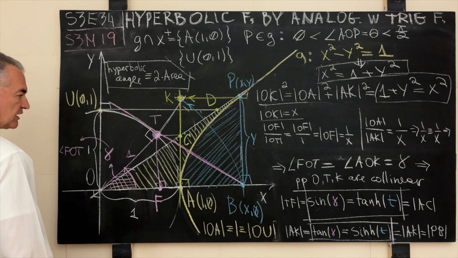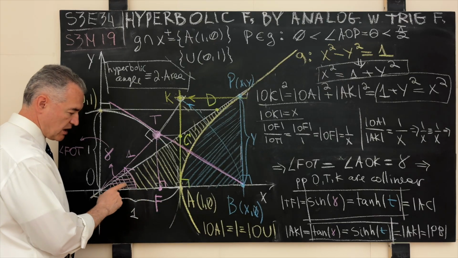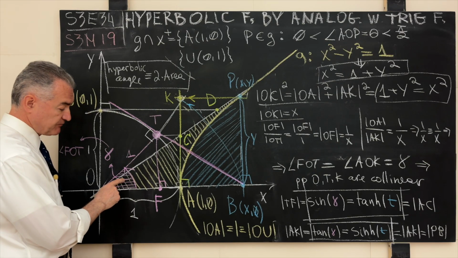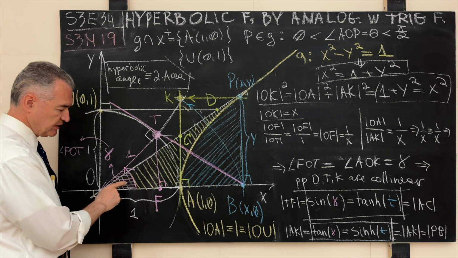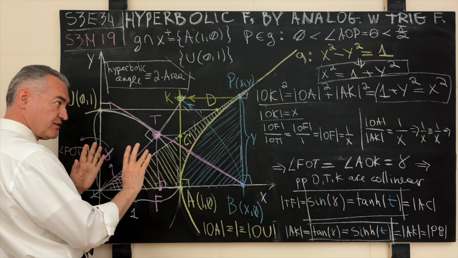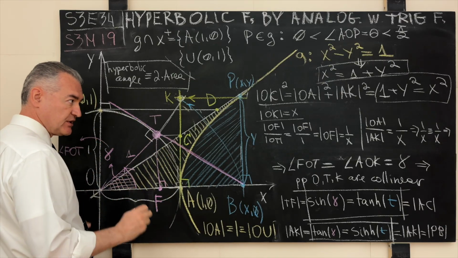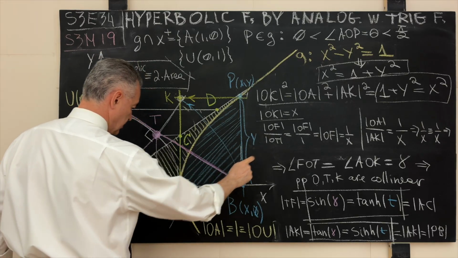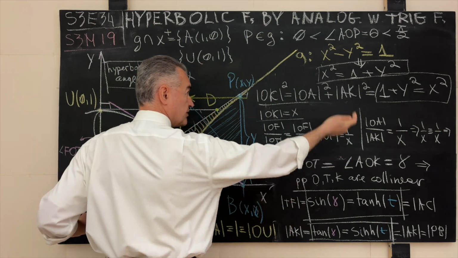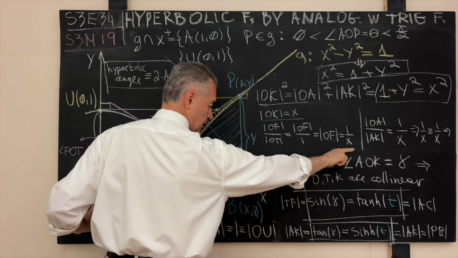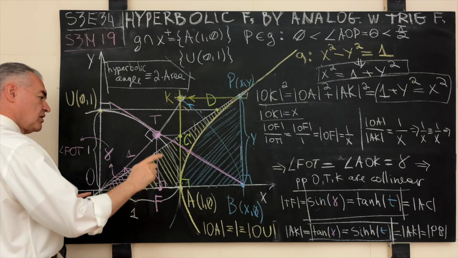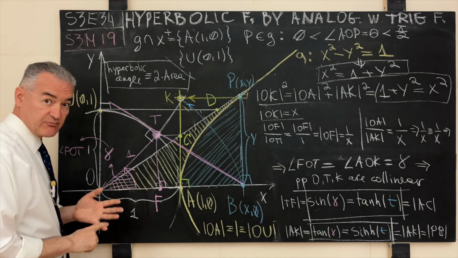One way to prove it is to compute basically what amounts to, in modern times, the magnitude of cosine of the Gudermannian or of the hyperbolic amplitude of the point P. In other words, we compute two quantities, two magnitudes separately, and then we compare the results, and look, voila, the results are the same. So the ratio of OF to OT is the same as OF to 1, or OF, but in the previous segment we showed that this is equal to 1 over x. This is our reciprocal of the distance x, which we obtained through inversion of the plane in the origin center unit circle with positive power once.